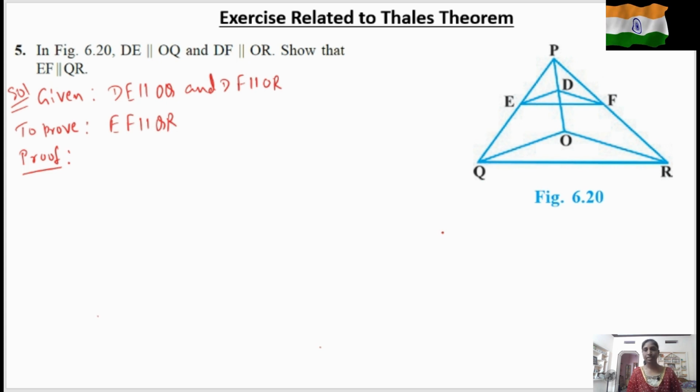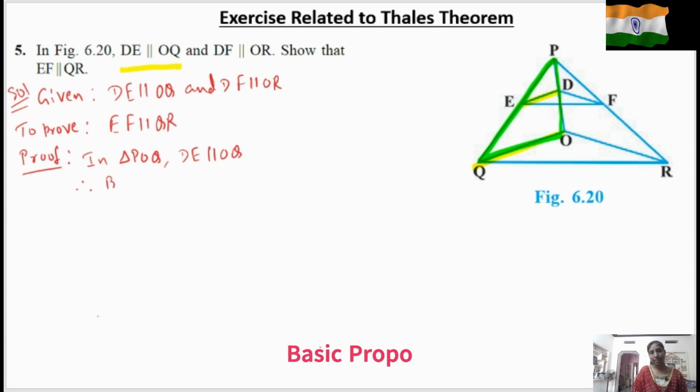So how will we start the proof? First we need to find a triangle in which we can find DE is parallel to OQ. See here, DE is parallel to OQ, so we can choose this triangle POQ. So in triangle POQ, DE is parallel to OQ.